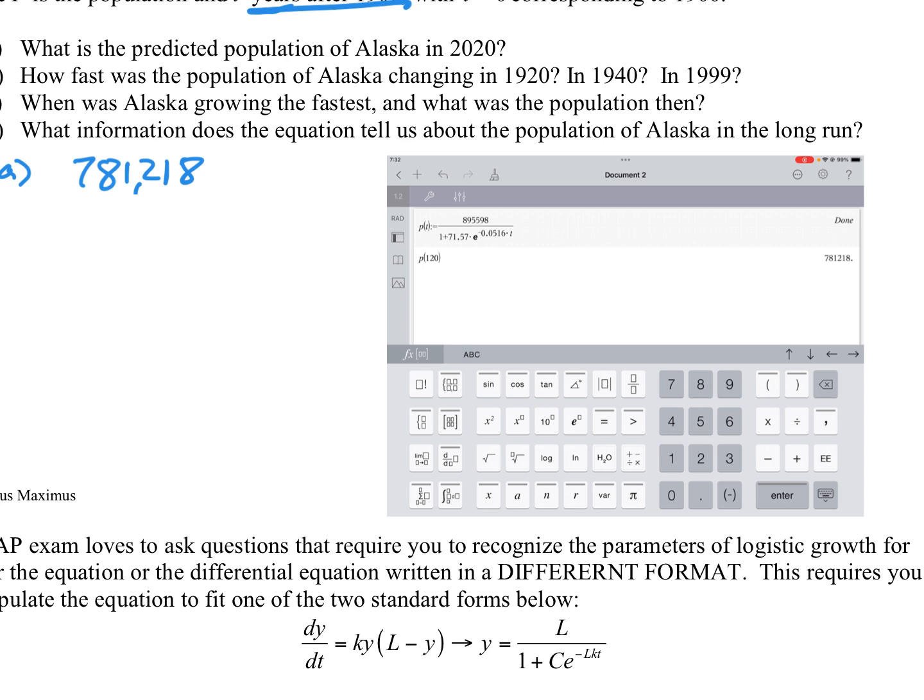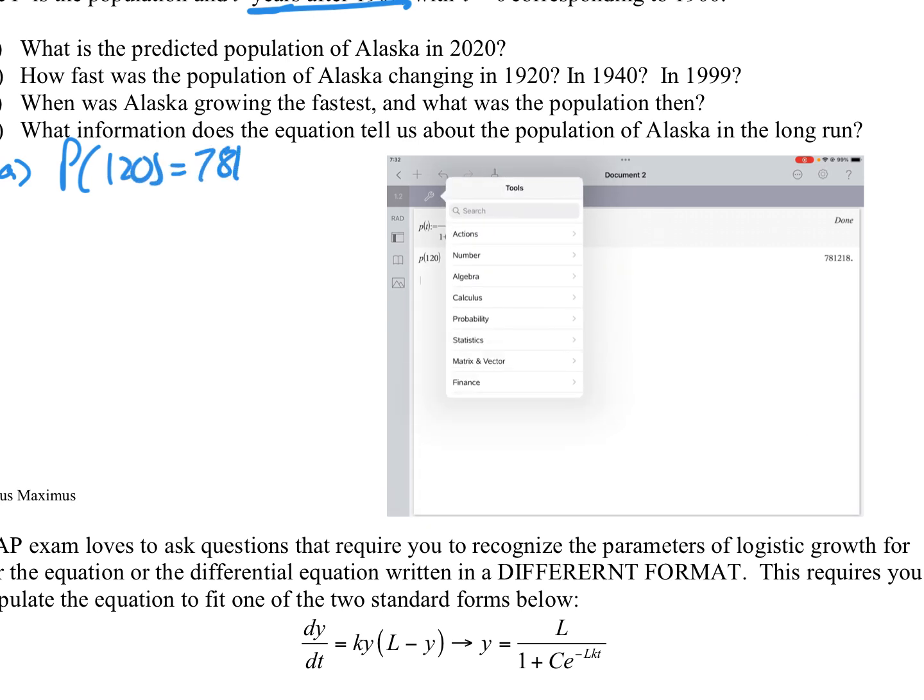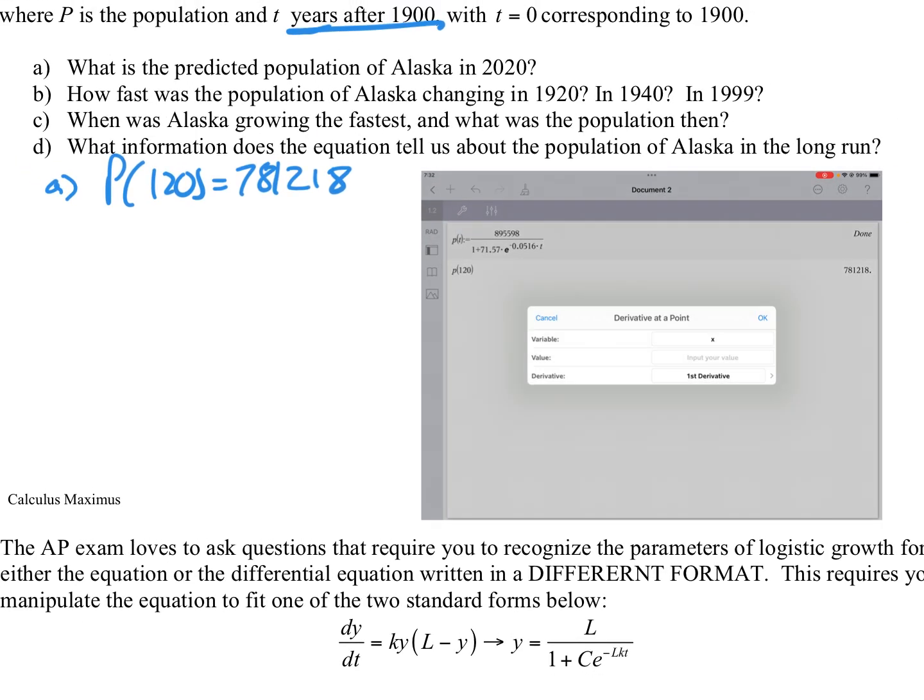Now, how fast is a population changing? All right. So now we're going to go back. We need to find the derivative of this. So we're going to go to our calculus. So use control, or actually just menu. Sorry, just menu. And we're going to find our derivative at a certain point.